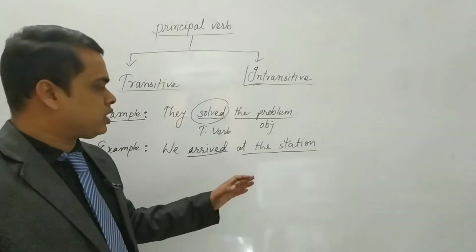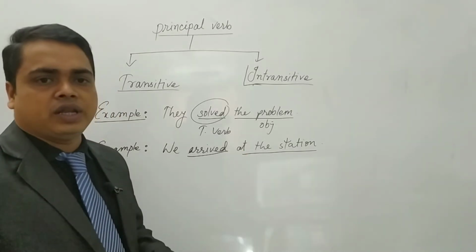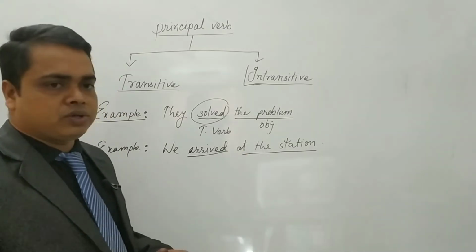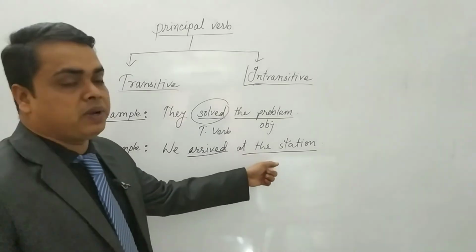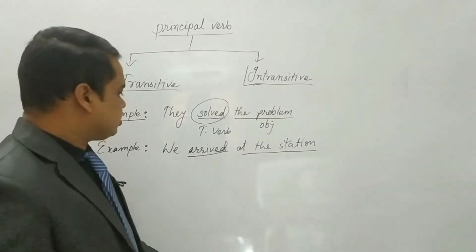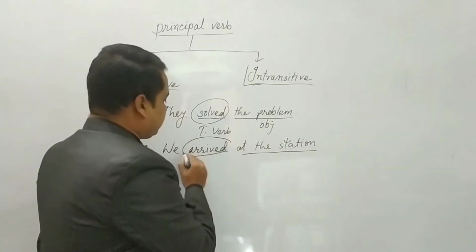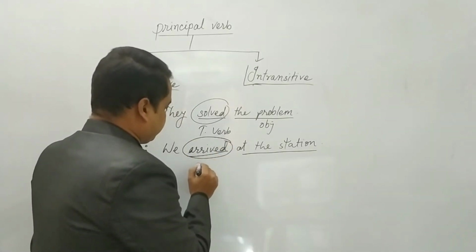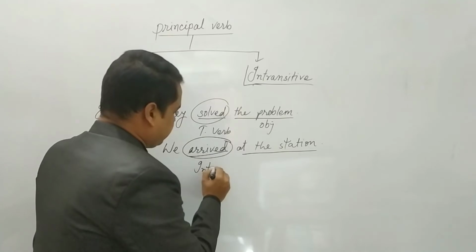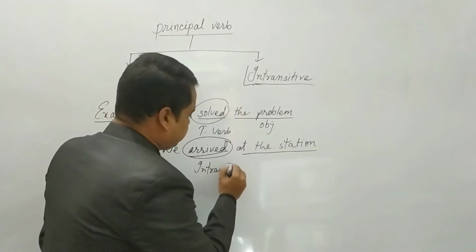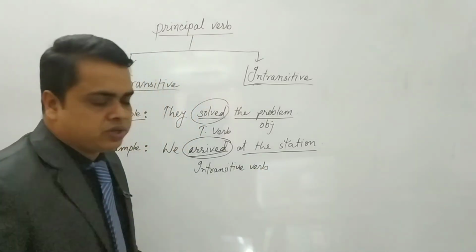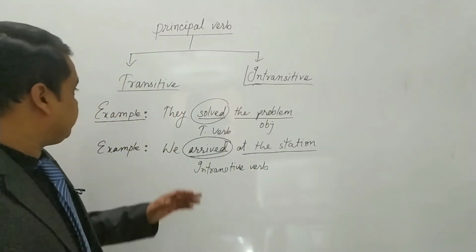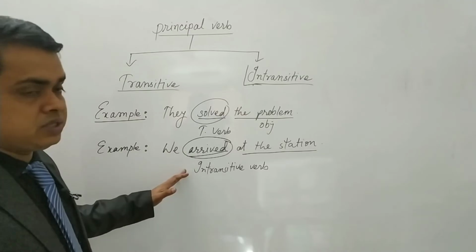But you are not getting an object because you are not getting answers with what and whom. It indicates the place actually. Dear students, so this verb is called an intransitive verb.